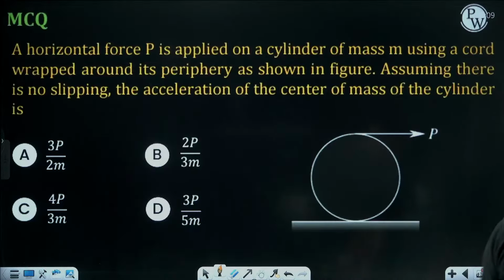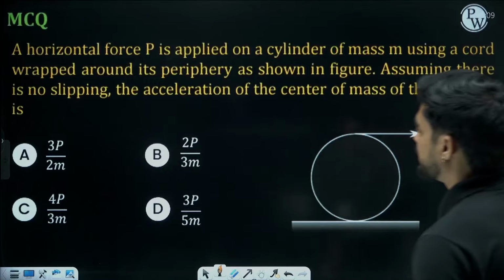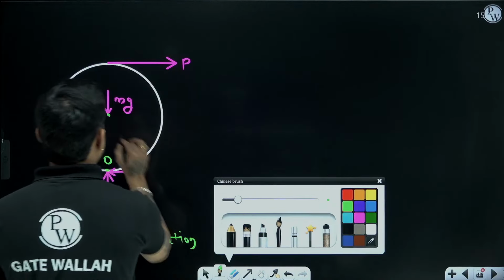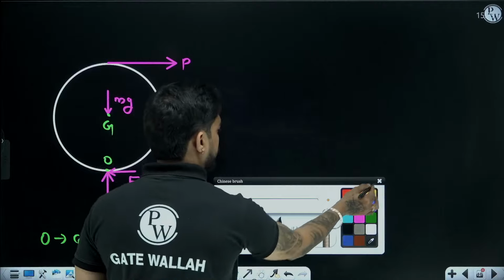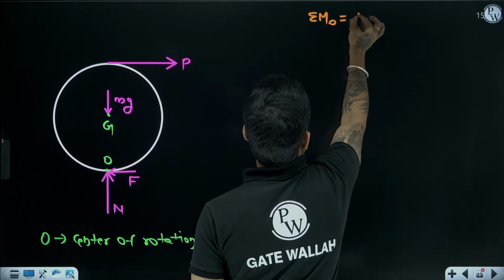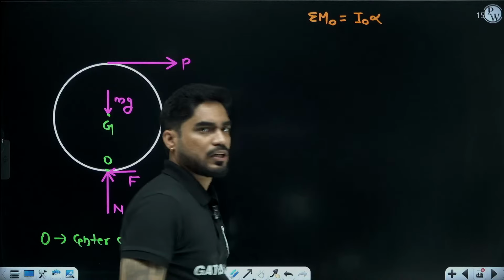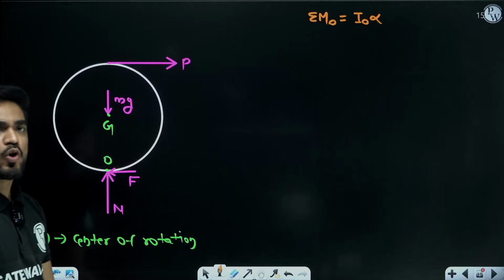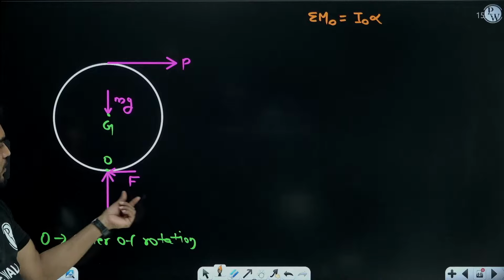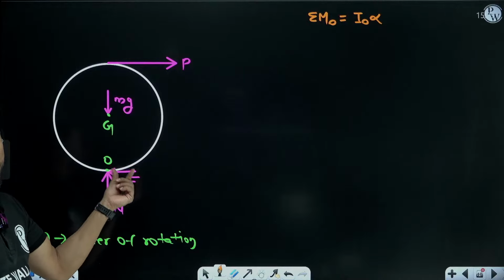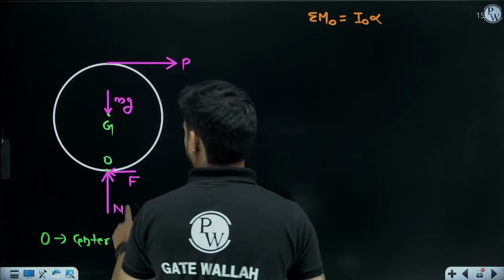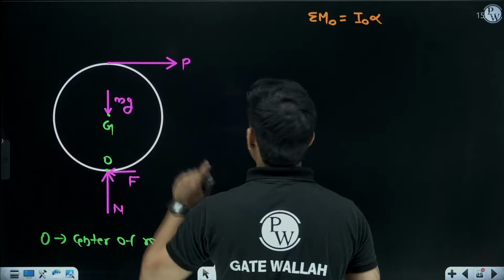So we need to find the acceleration of the center of mass G. It will be alpha into r, right? We can use this equation: net moment about O equal to I_O alpha. Why are we taking moment about O? We can only take moment about G or O. At point O, there is a friction force which is not known. So we have taken moment at O. So the moments of N, F, mg will all be gone.